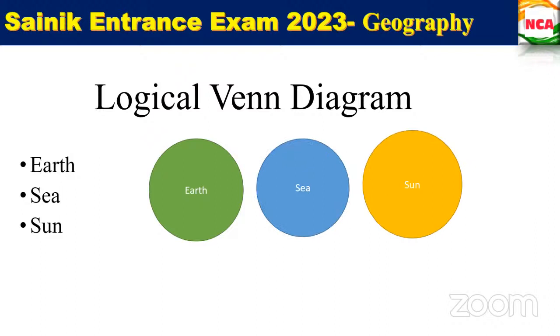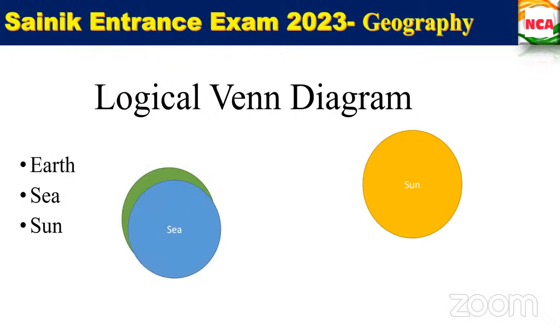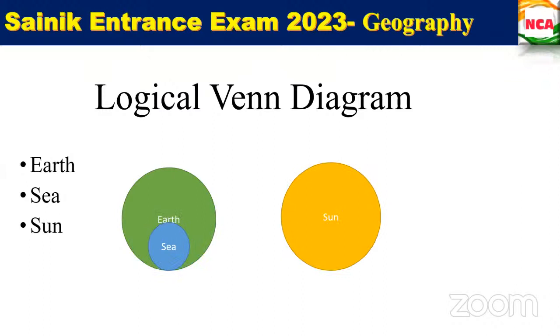How to do that? First, sun. Sea is inside the earth. Okay, fine. Ma'am, Earth and Sun are outer, ma'am. Yes, very good. That's it. The sun is the outer one only, ma'am. That's all.